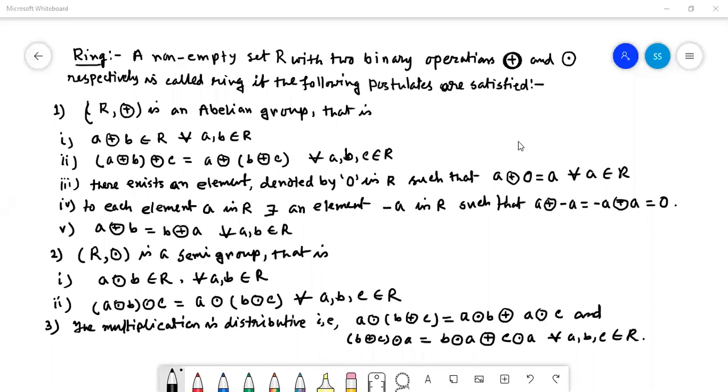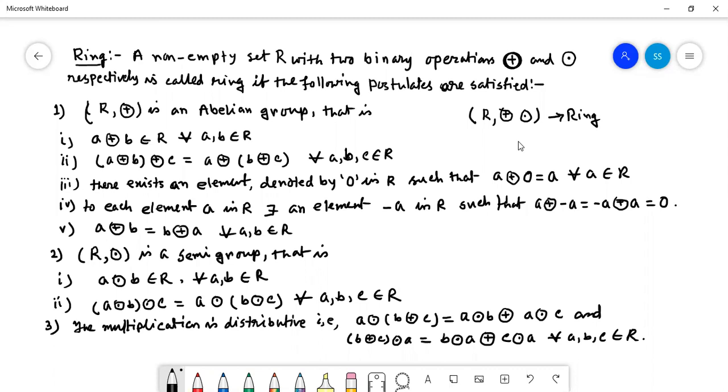That means the total algebraic structure (R, +, ·) is a ring, with these two binary compositions plus and dot, where (R, +) is an abelian group, (R, ·) is a semigroup, and the multiplicative distributive law holds. That means 5 plus 2 is 7 and 1 makes 8 properties. If (R, +, ·) holds these 8 properties, then we can say that the given algebraic structure (R, +, ·) is a ring.